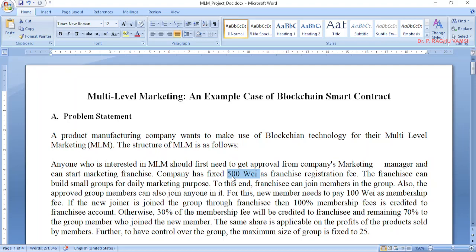Another example is not exactly multi-level marketing, it is a kind of fund collection and fund distribution, especially in residential areas, like chits. Somebody will start the chits and collect the amount, and the rest of the transactions will go on.